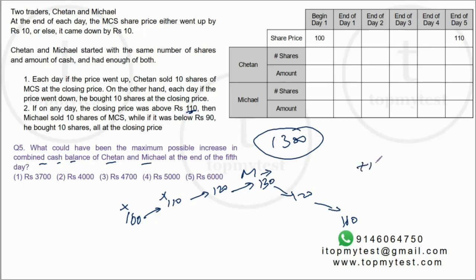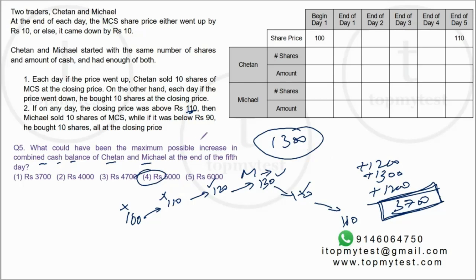So his cash balance will increase by 1200. He's going to again sell 10 shares, so another 1300. He's again going to sell here, so another 1200. So that's 2400 plus 1300, that's 3700. That's the maximum cash balance that Michael can increase. So 3700 plus 1300, total is 5000. Option 4 will be your correct choice.